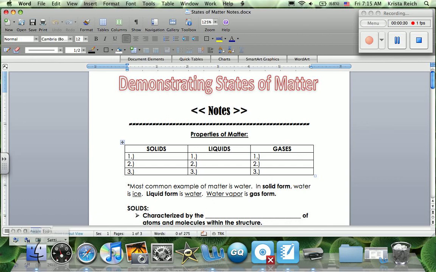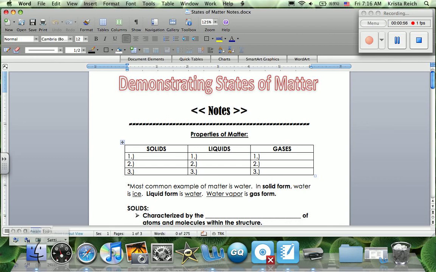There's cooler temperatures. I think back to the example of water. In solid form, it is ice, which is obviously very cool. Then finally, this is a fourth one, but there is very little energy in a solid because those atoms and molecules are so tightly packed together. They don't have a lot of room to move. Therefore, there is very little energy in a solid.